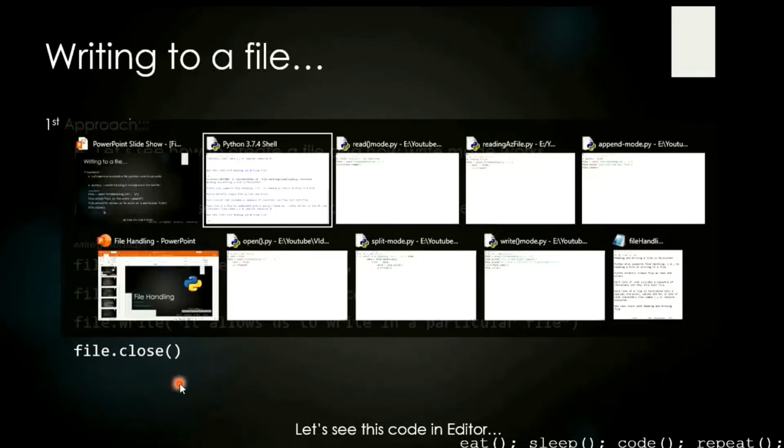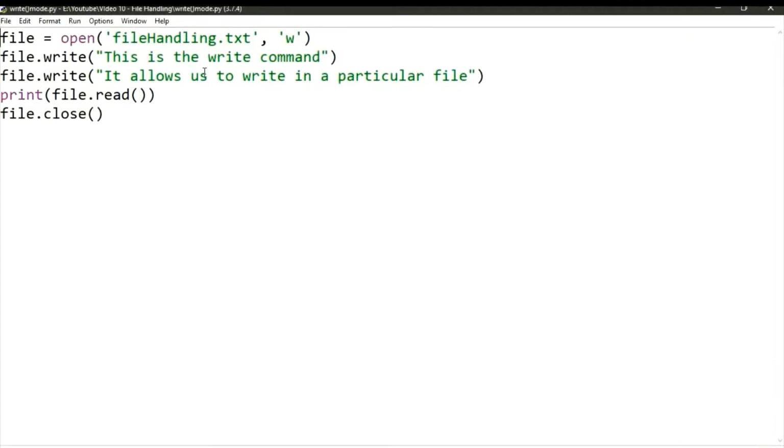Now let us see this write mode. It is the same thing: open the file, write this, and then we have print. I'm going to tell it to please read this particular file. Run this.